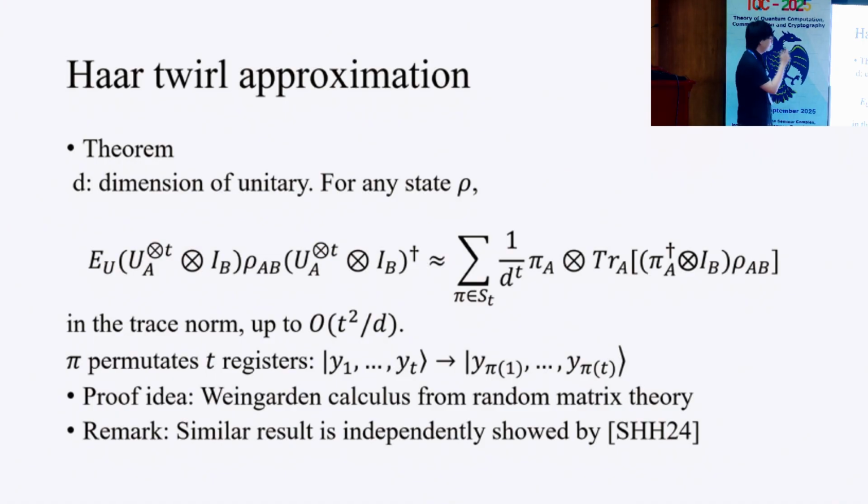I think in this proof, we use Weingarten calculus for Haar random unitaries. So if we consider another group, for example, the Clifford group, we need to use Weingarten calculus for Clifford groups.